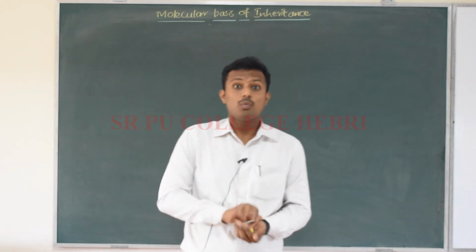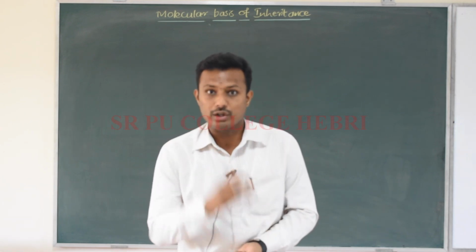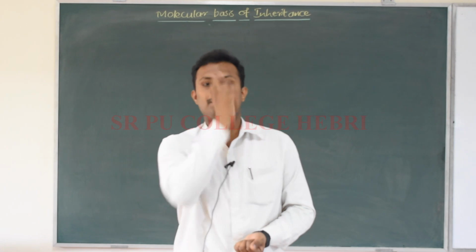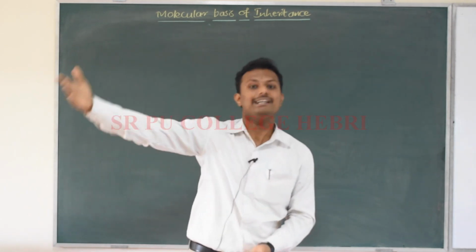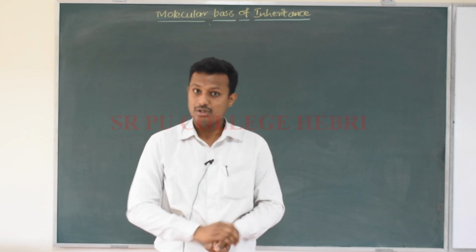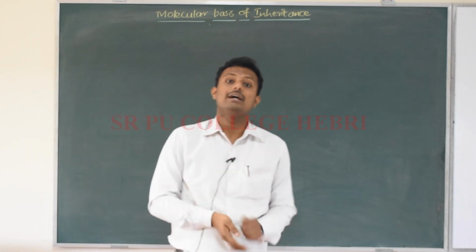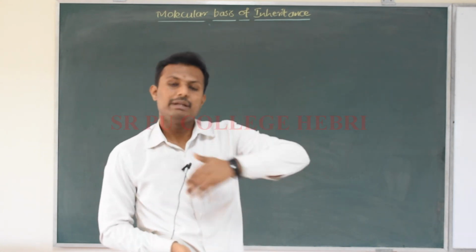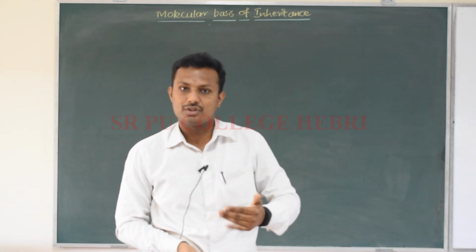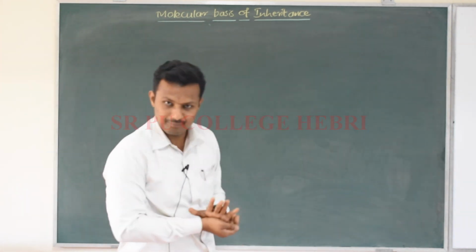That means, what is the molecular structure, the molecular nature of this particular factor, which was later called a gene. They considered them as factors, and it was later called a gene, right? And slowly, after many years, it was known that gene is nothing but DNA, right?